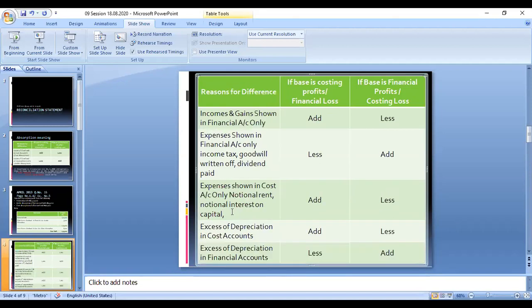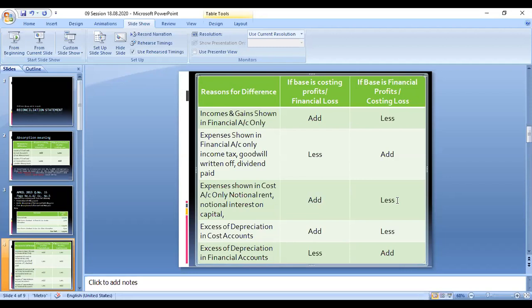If it appears only in the cost accounting, what we have to do: expenses shown only in cost accounting, that amount should be added in the cost accounting profit. This is an expenditure. If any expenditure is written in the cost accounting, the cost accounting profit automatically will reduce. So for arriving at the financial accounting profit, that amount you have to add again here. Okay. So if you are starting with financial accounting profit, that's equal to less, right?